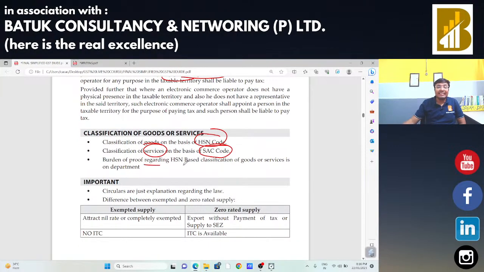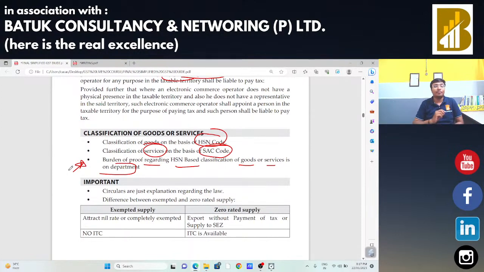The burden of proof regarding HSN based classification of goods and services is on the department. That means, sir, this is a very important, very specific term. Whenever there will be a litigation, in that case suppose I have put the HSN code of a particular supply as 9966. The departmental authority is going to say that this 9966 is not correct, here 9955 should be there.